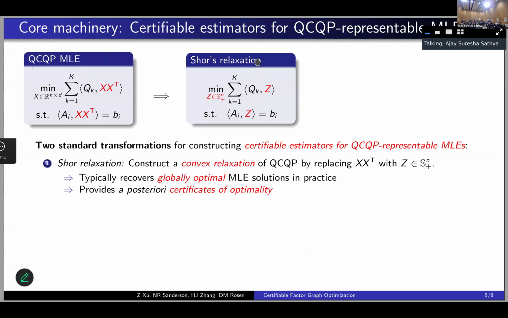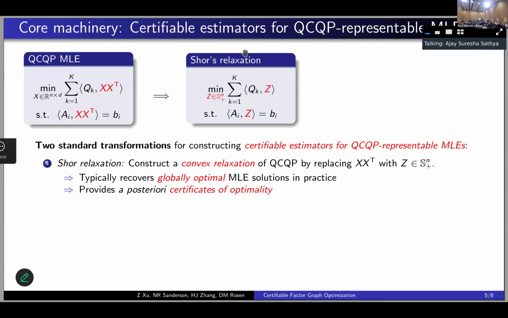This gives us a convex relaxation in the form of an SDP, and a large body of both theoretical and empirical work recently has shown that these SDP relaxations are actually capable of producing exact globally optimal solutions to many state estimation problems in practice. This gives us, in principle, an efficient way of generating globally optimal solutions. Unfortunately, the cost that you pay for this is that these semi-definite variables are extremely large, and so existing off-the-shelf SDP optimization techniques are typically not sufficient to solve these in practice.